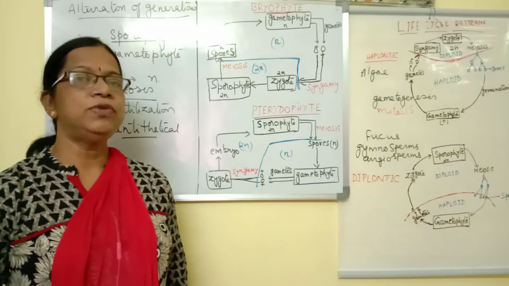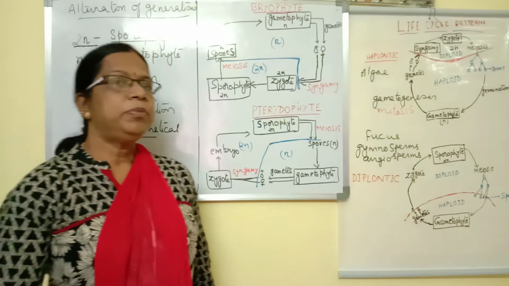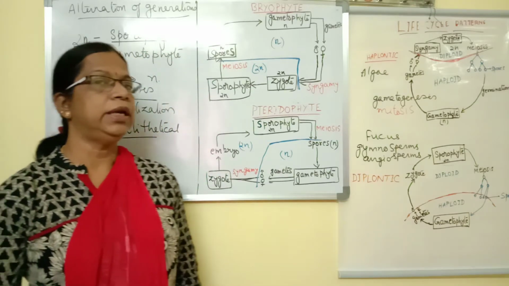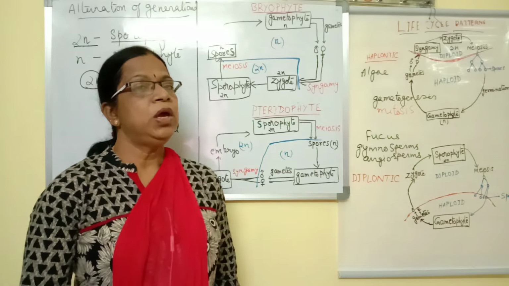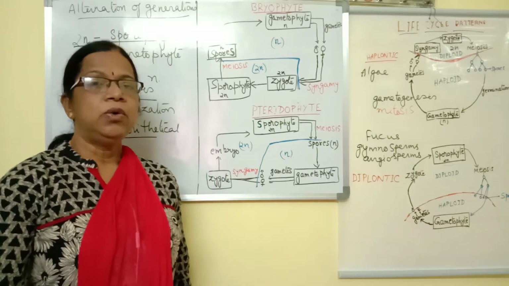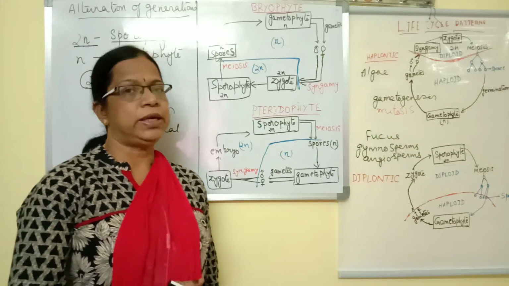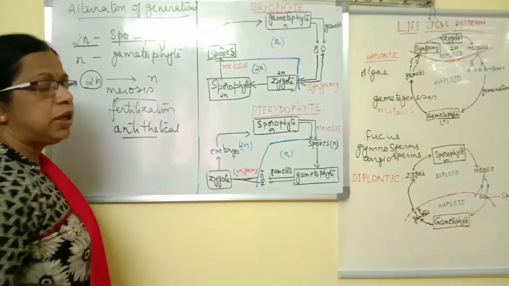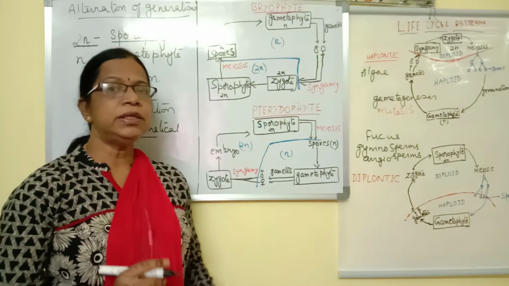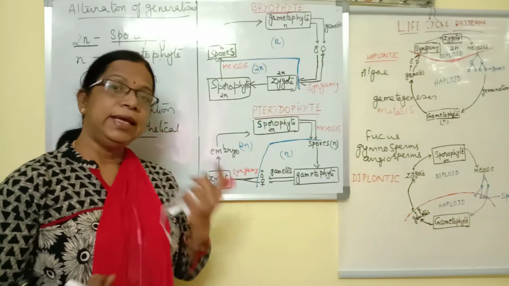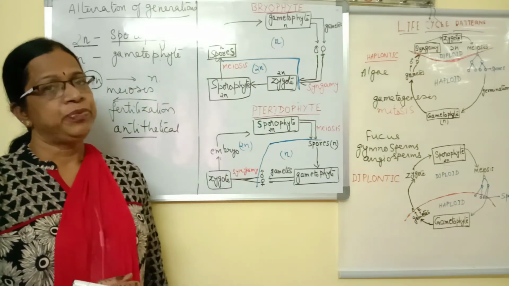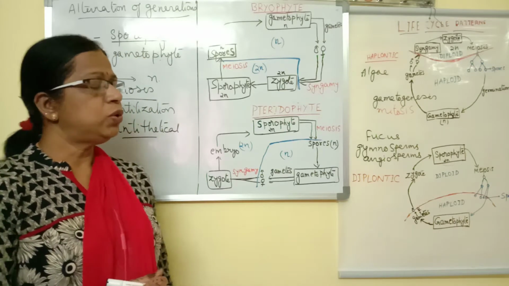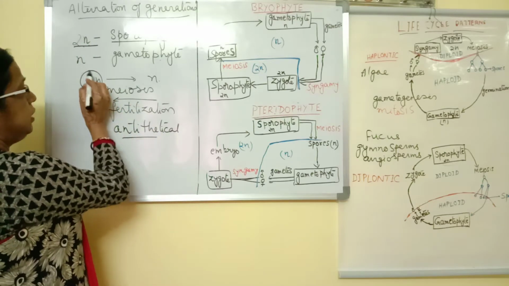and alternation of generation. In any sexually reproducing organism, in plants or animals, we find there are two stages present. One is called the sporophytic stage, that is the diploid stage, and the gametophytic stage, that is the haploid stage. And this sporophyte and gametophyte alternate with each other, and that is called alternation of life cycles. So the sporophyte is diploid.